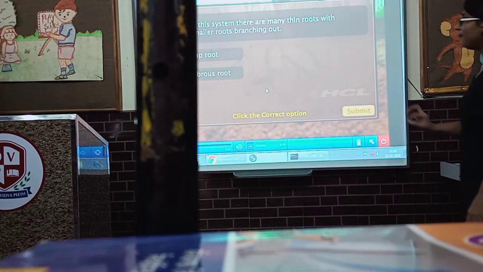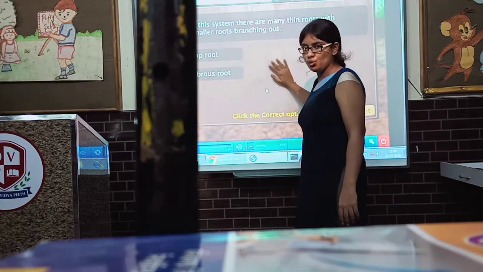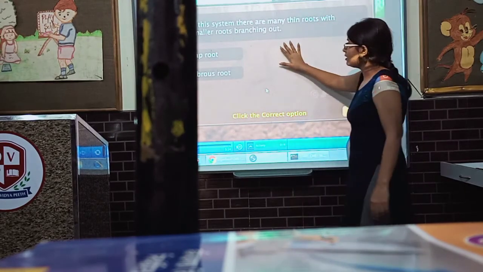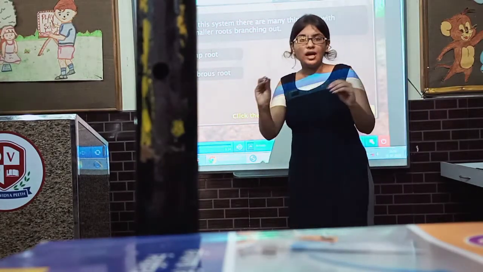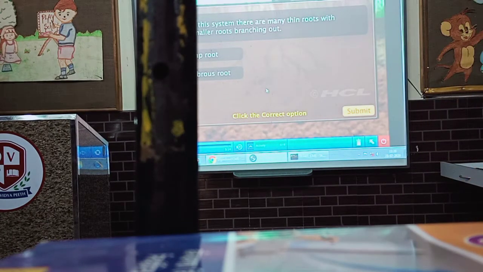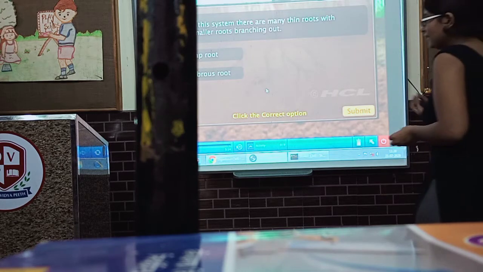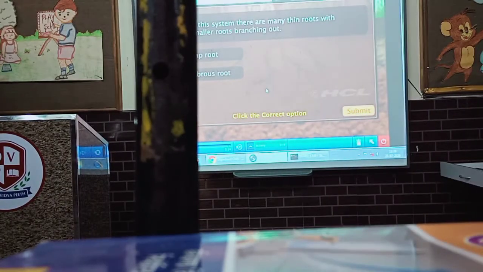In this system, there are many thin roots with smaller roots branching out. Taproot or fibrous root? You have to tell the answer. A system in which there are many thin roots and smaller roots branch out from them. You have to mark the answer. What is the correct answer? Is it taproot or fibrous root? Mark the answer quickly, class.